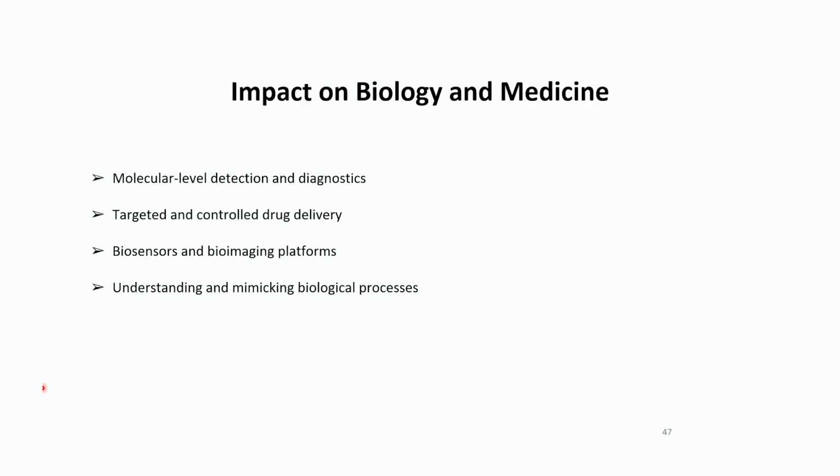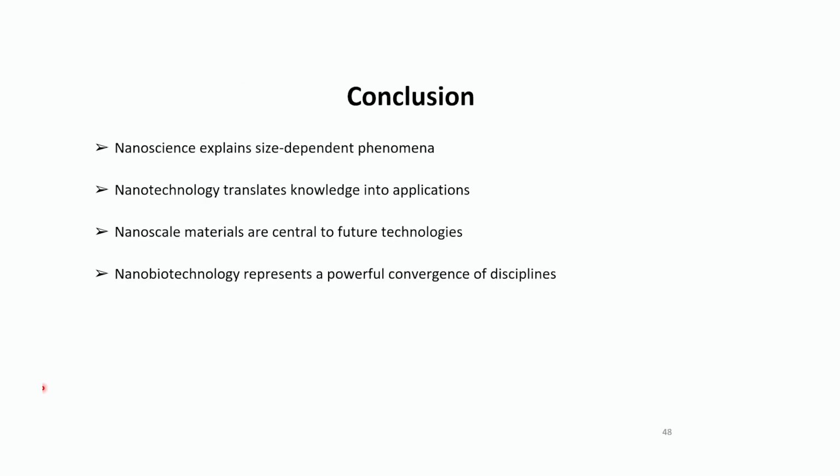I've already told you about targeted and controlled drug delivery, and how it is possible. Then biosensors and bioimaging platforms: because of the fluorophores, these can be very precisely used for biosensing and bioimaging platforms. And then understanding and mimicking biological processes is very important. These nanoparticles have created a better understanding by mimicking the biological processes.